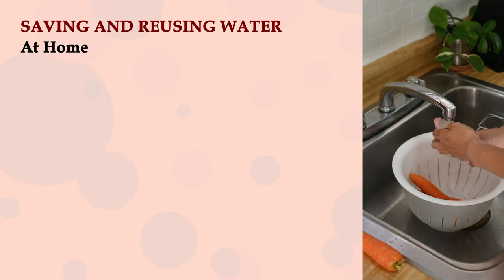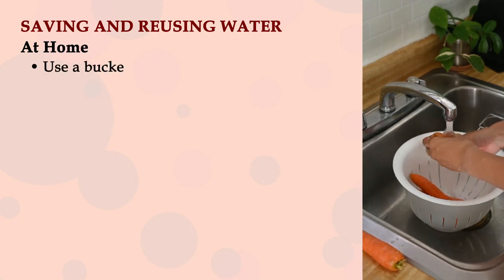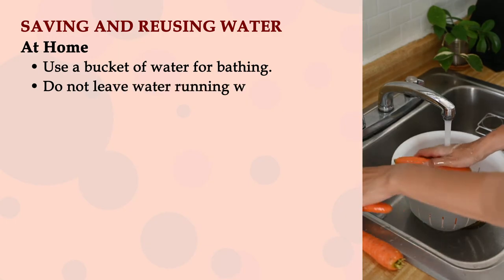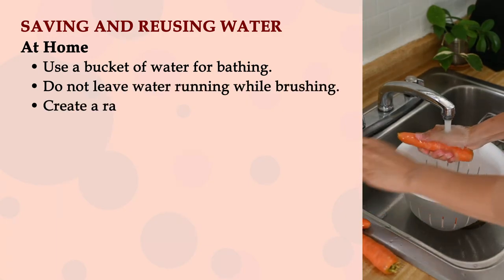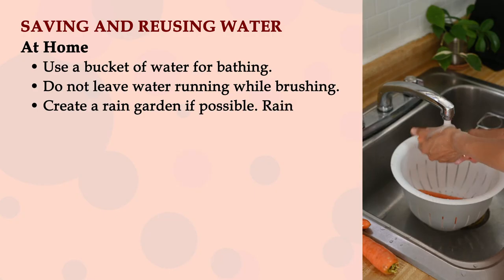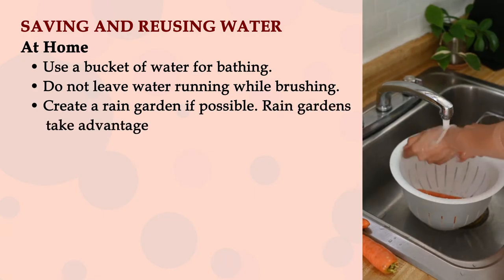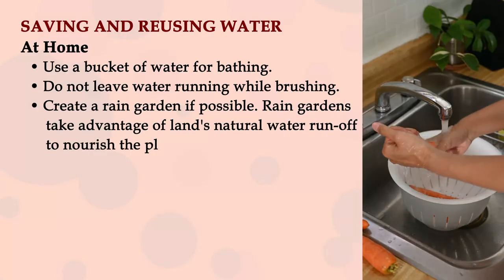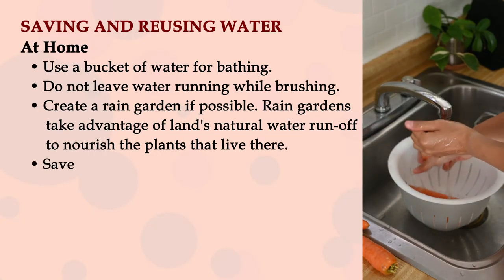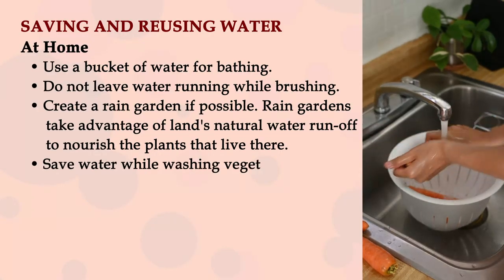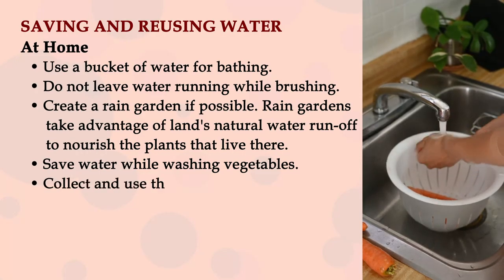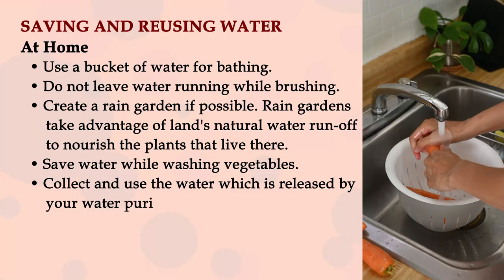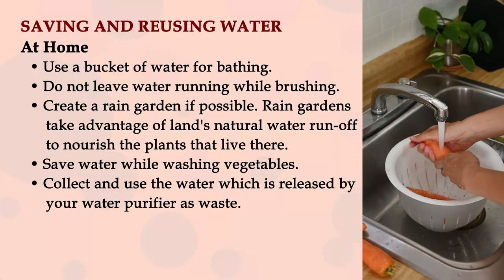At home, use a bucket of water for bathing. Do not leave water running while brushing. Create a rain garden if possible. Rain gardens take advantage of land's natural water runoff to nourish the plants that live there. Save water while washing vegetables. Collect and use the water which is released by your water purifier as waste.